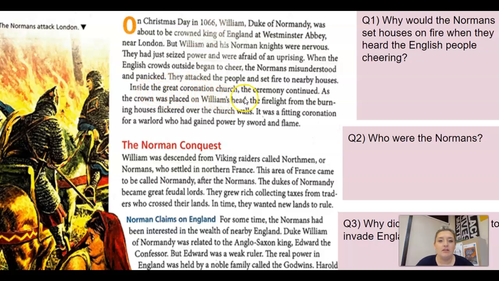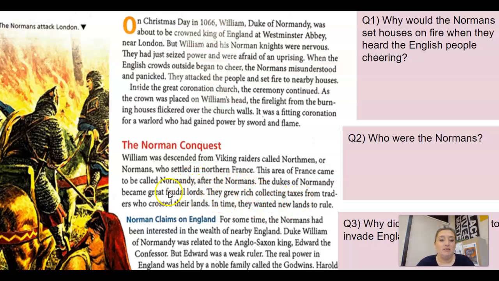Inside the great coronation church, the ceremony continued. As the crown was placed on William's head, the firelight from the burning houses flickered over the church walls. It was a fitting coronation for a warlord who had gained power by sword and flame. William was descended from Viking raiders called Northmen or Normans who settled in northern France. This area of France came to be called Normandy after the Normans.